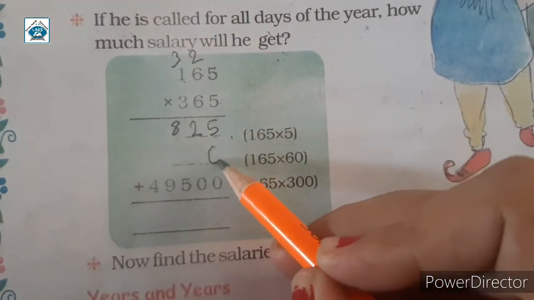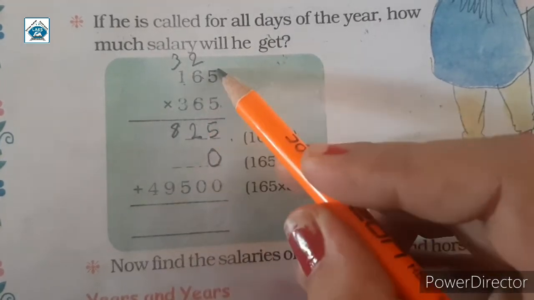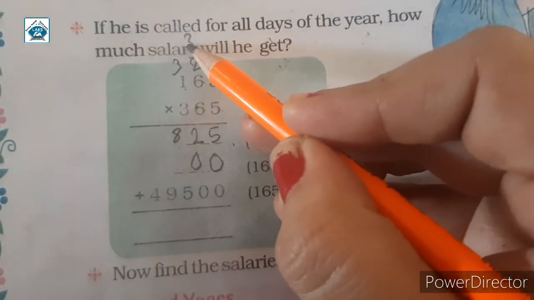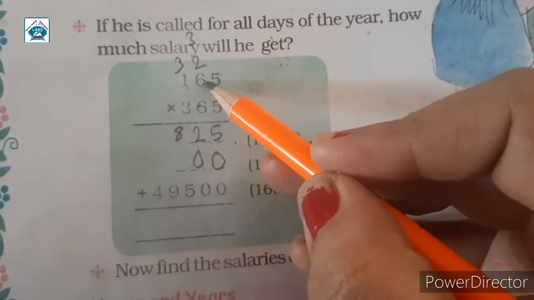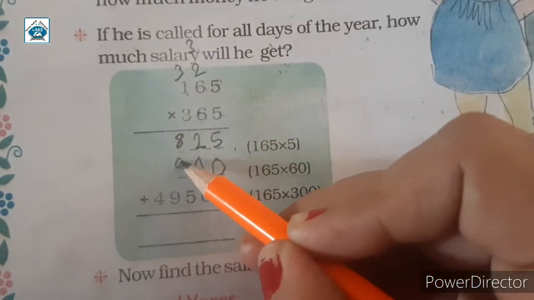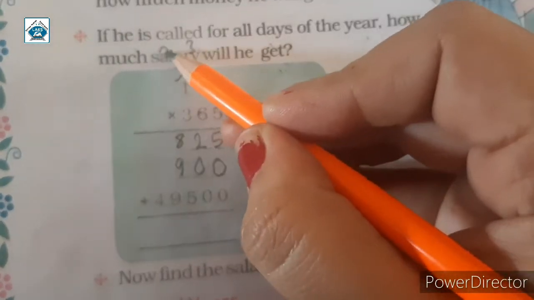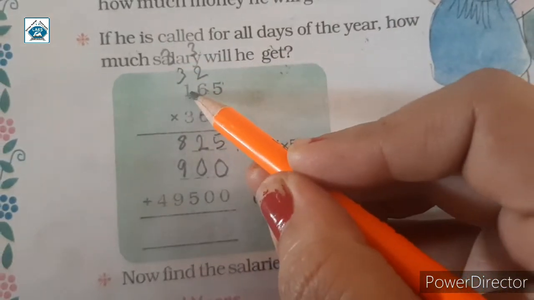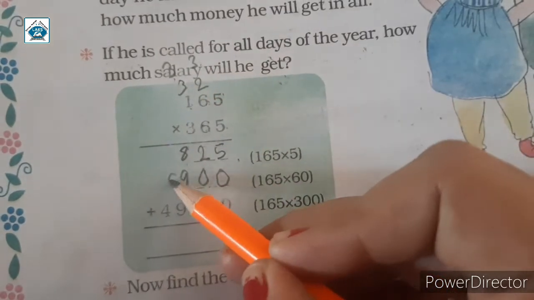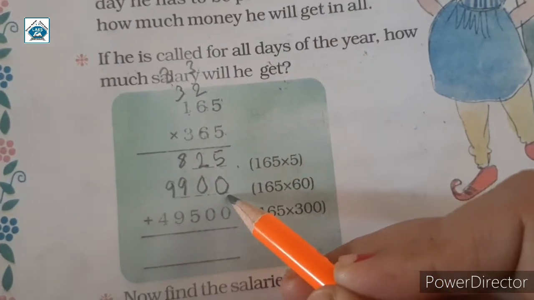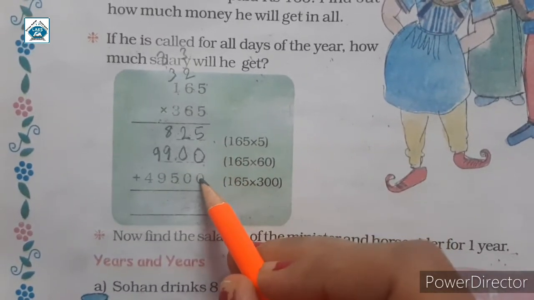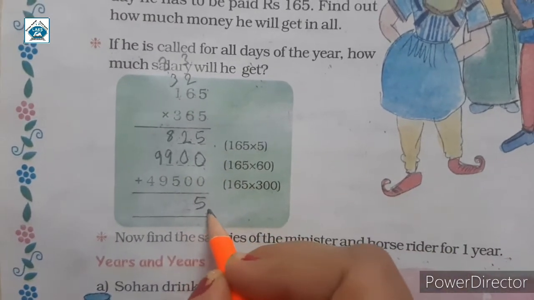Then write 0. 6 5s are 30, 0, 3 will be carried. 6 6s are 36, 36 plus 3 is 39, 9, 3 will be carried. 6 1s are 6, plus 3 is 9. 9,900.